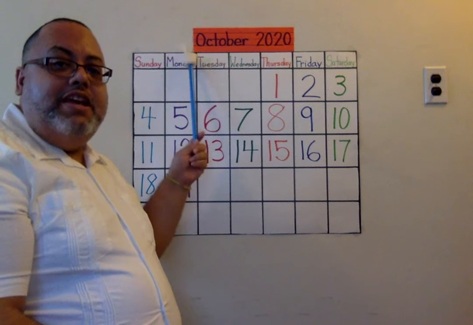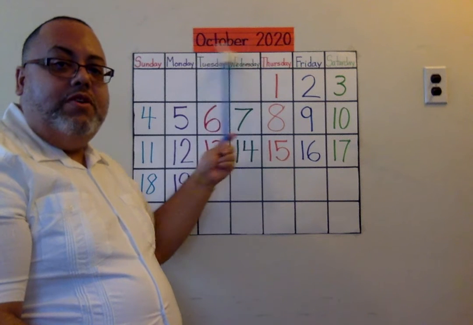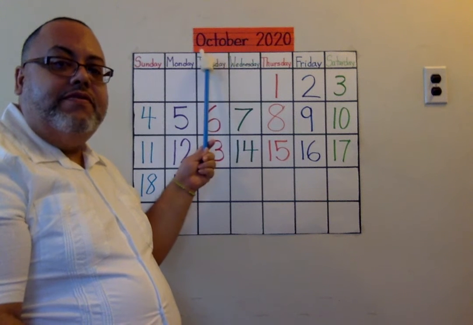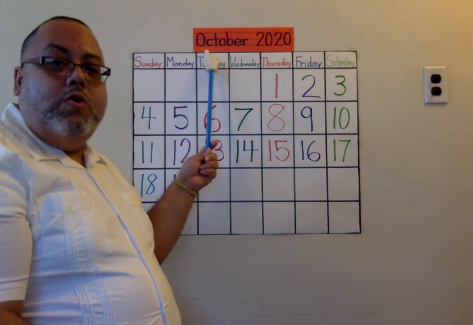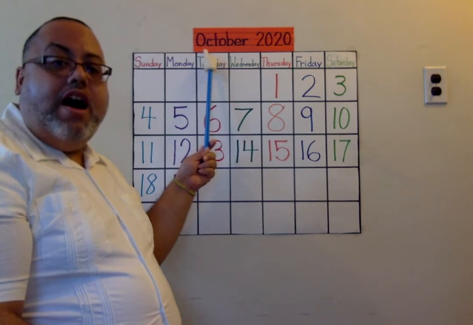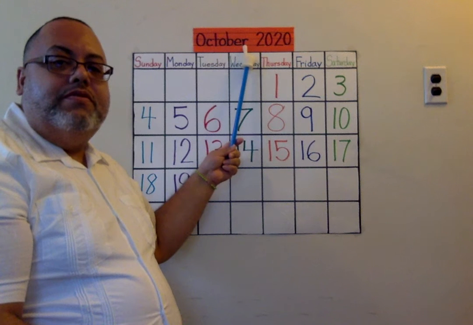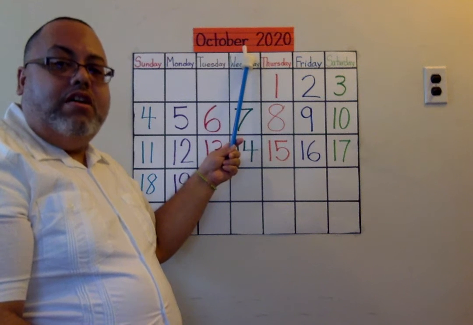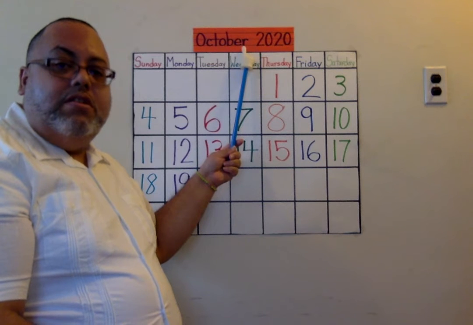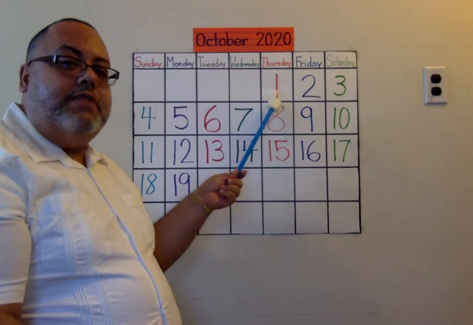What month are we in? October, October, October. What letter does October begin with? O. What sound does O make? Ah. What's the last letter in October? R. Very good, R. What sound does R make? Like red.